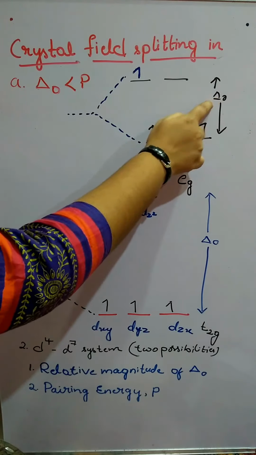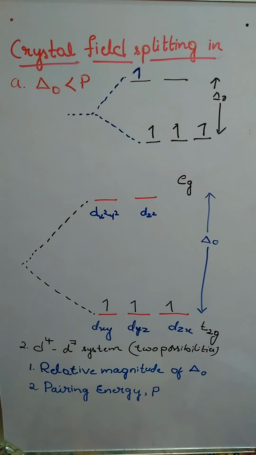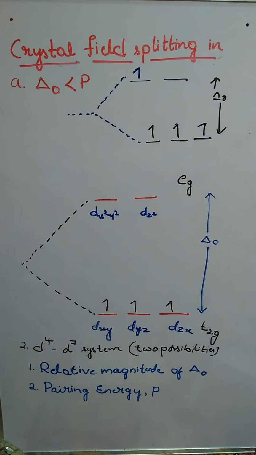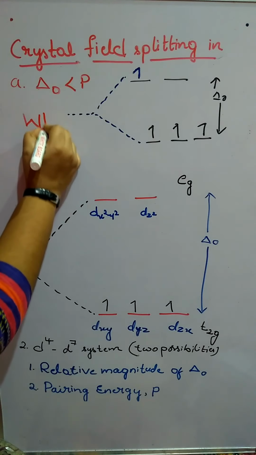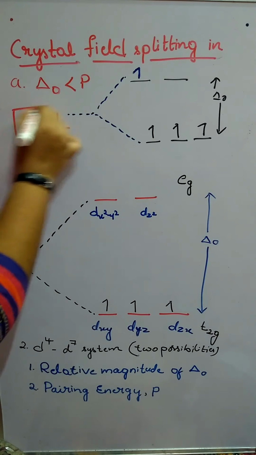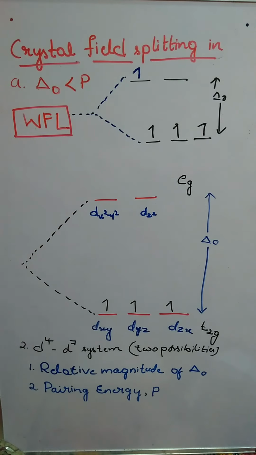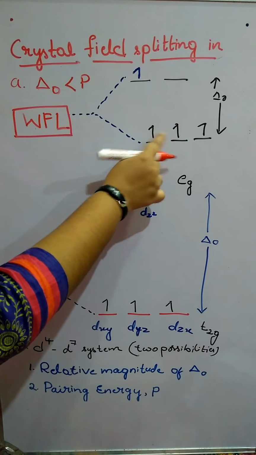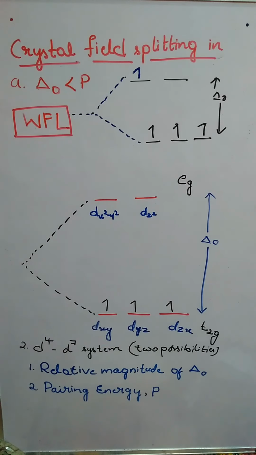In our earlier class we studied that if delta O is less, the ligand is a weak field ligand. In a weak field ligand, rather than undergoing pairing, the electron will move to the Eg set, the higher energy set.